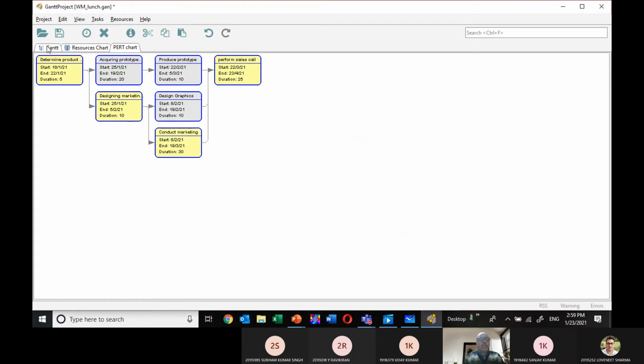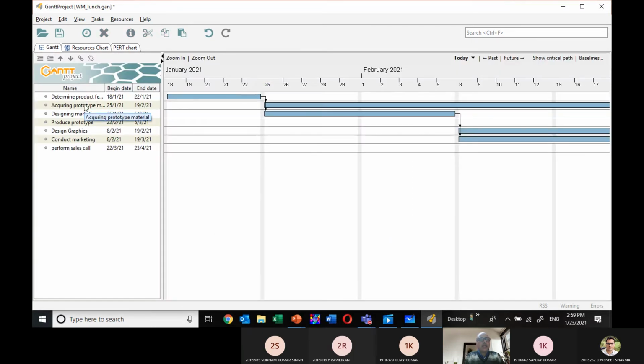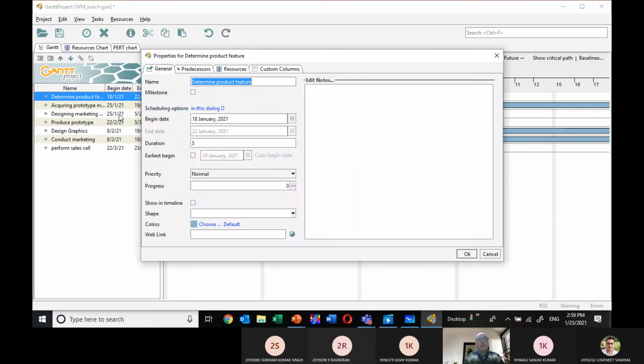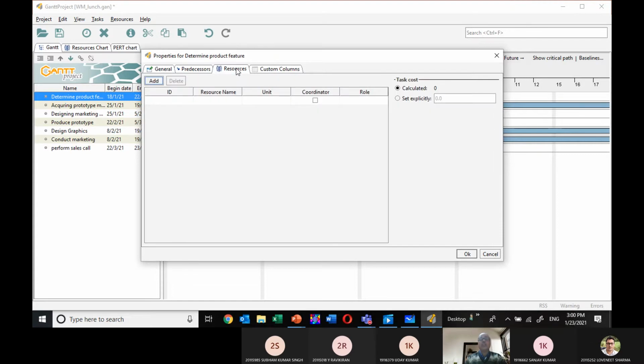Now suppose I am going to the Gantt chart. And here I am taking determine the product types. I am opening the task properties by right clicking. We have determining the product feature. We have already started this activity on 18 Jan 2021. This was a 5 days duration. I am going to allocate the resource here. Resource I have not allocated till now.